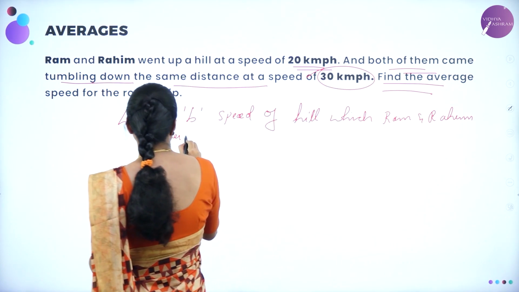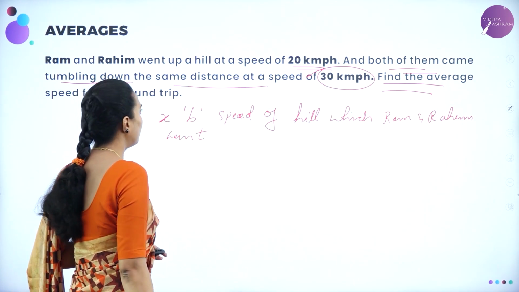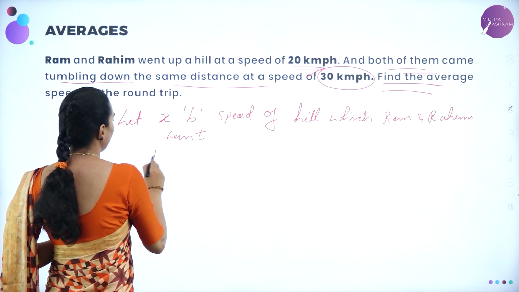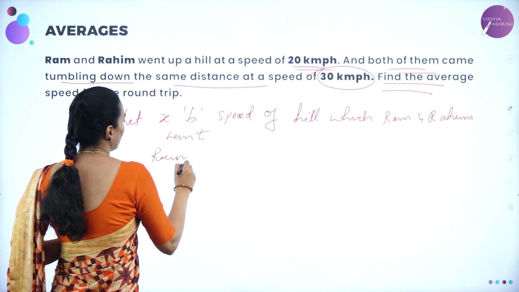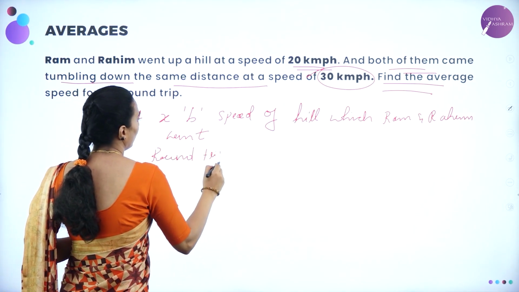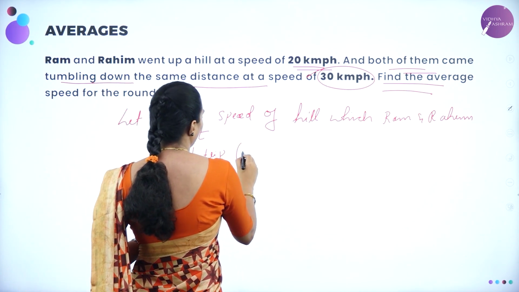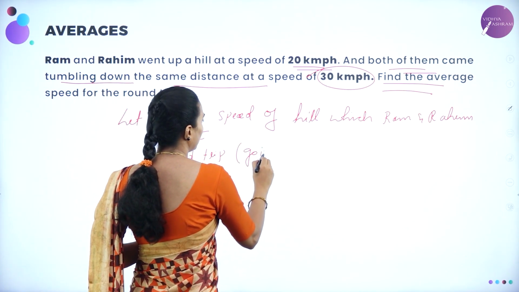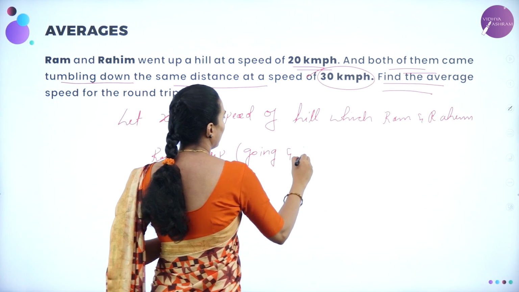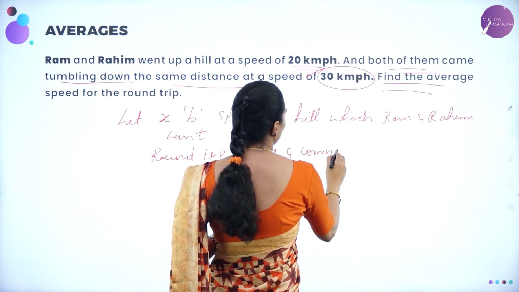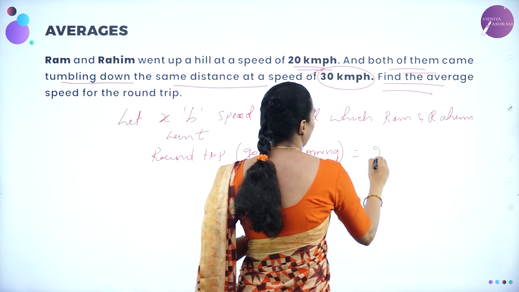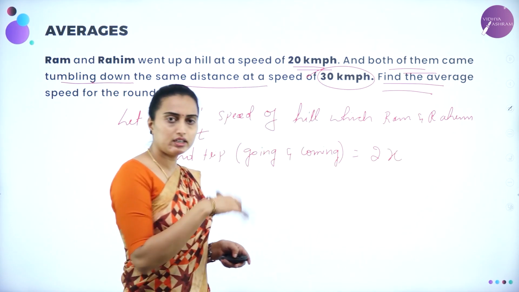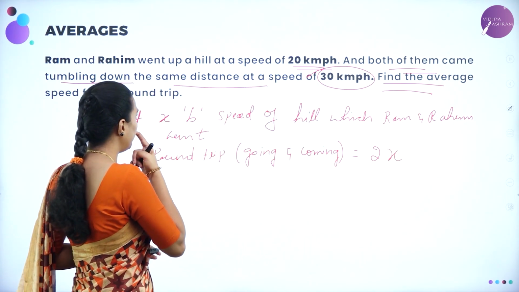So the total round trip, both going and coming, will be equal to 2x, isn't it? Going and coming will be 2x.